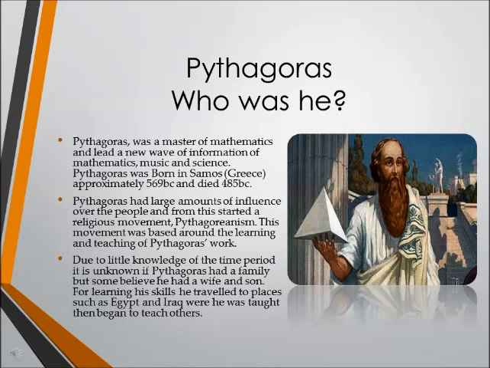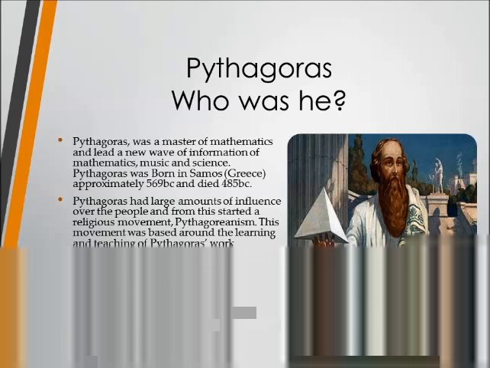Due to little known knowledge of the time period, it is unknown if Pythagoras had a family, but some believe he had a wife and son. For learning his skills, he travelled to places such as Egypt and Iraq, where he was taught and then began to teach.